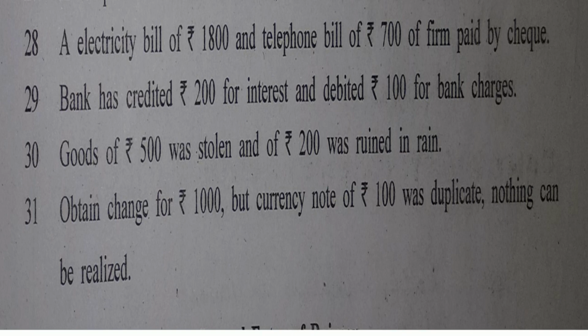Firstly, these transactions are related completely with bank. And there are two journal entries in one, A and B. Firstly, bank has credited rupees 200 for interest. Bank will credit it where? Bank has credited for bank interest.